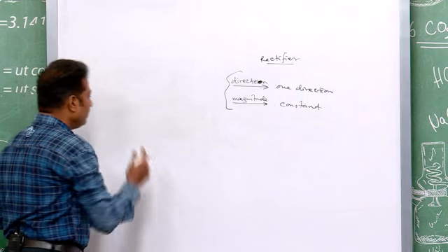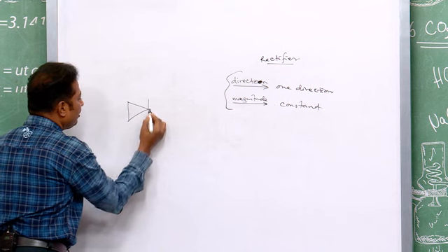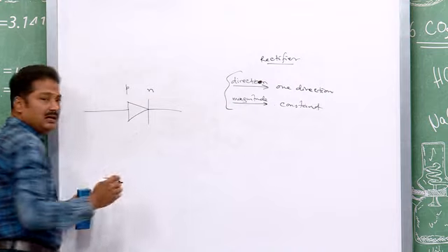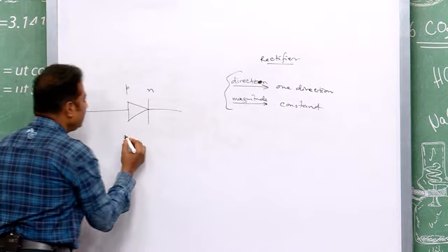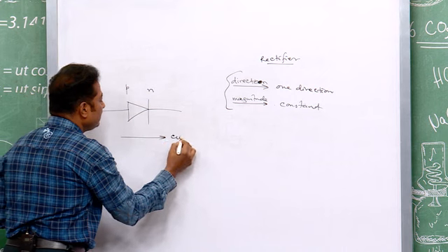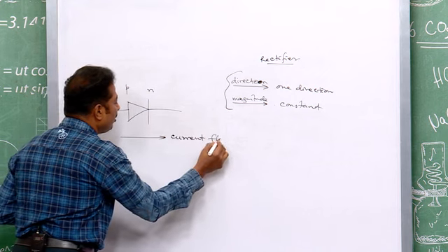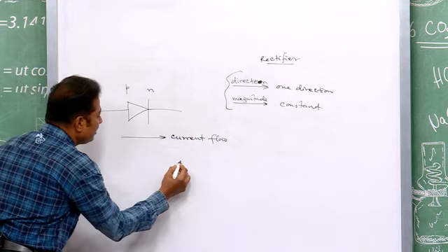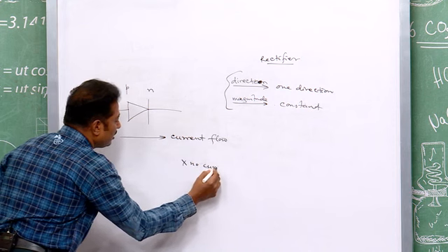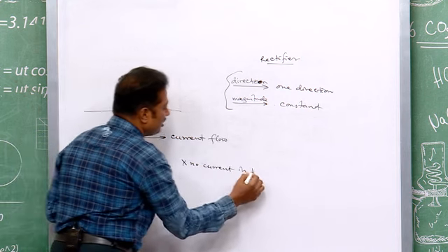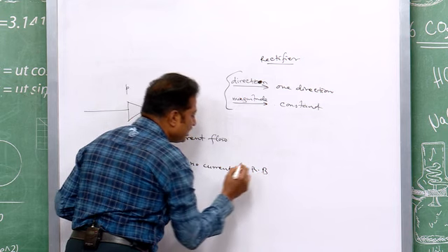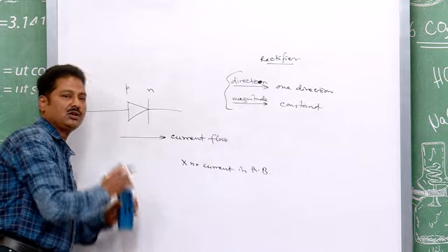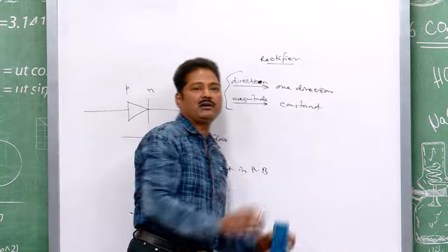This property gives this situation. What is the situation? If it is P and N, if current flows, then it can flow in the P to N direction only. If it is reverse biased, then no current flows in reverse bias. So, this is the unidirectional property of the diode. This unidirectional property will give you the rectifier device.